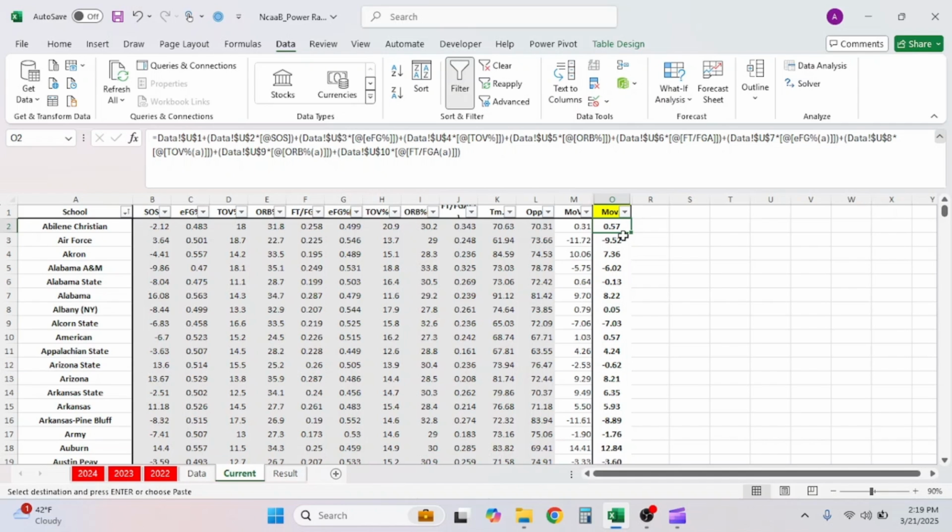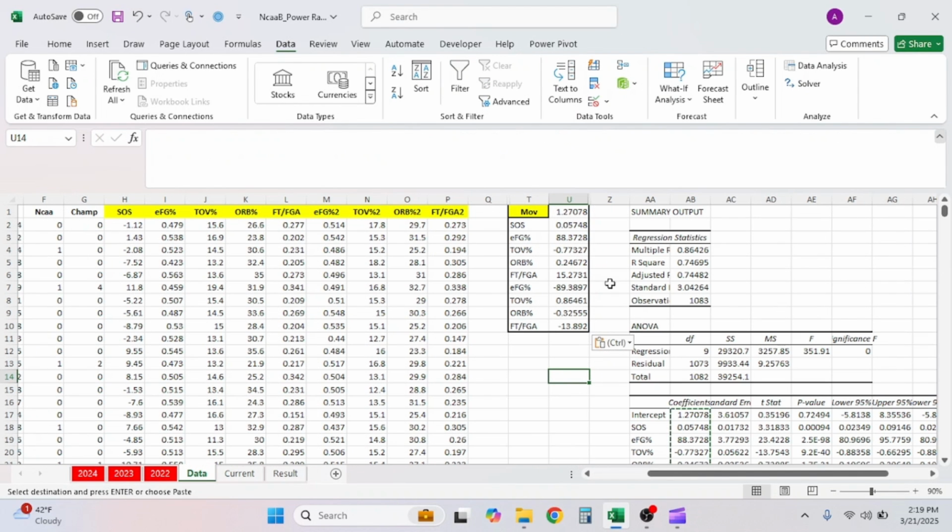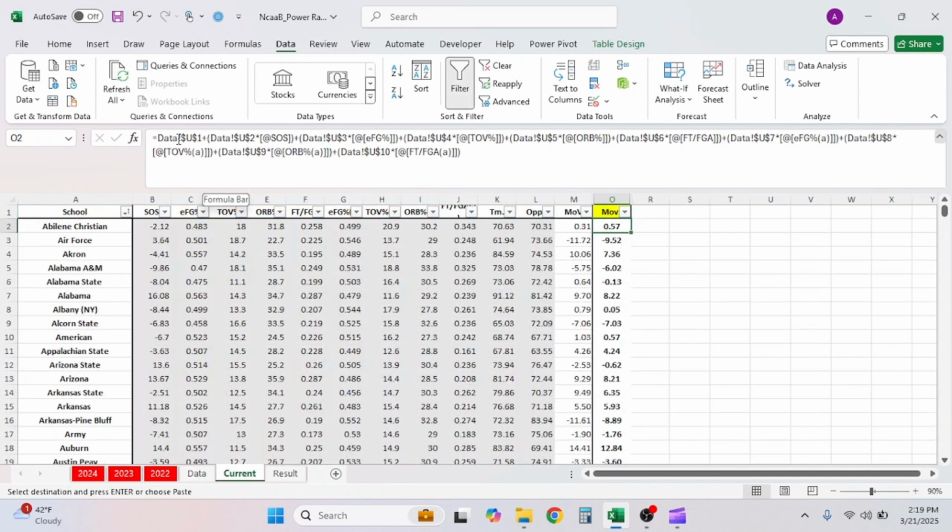Now, where did we get the formula? The formula is based on the last tab, which was the data tab. Remember, all we did was take that 1.27. It's going to be our intercept. We add it to the equation. So we'll be adding, you see it up here, added to data U2 in parentheses. Make sure to remember that.